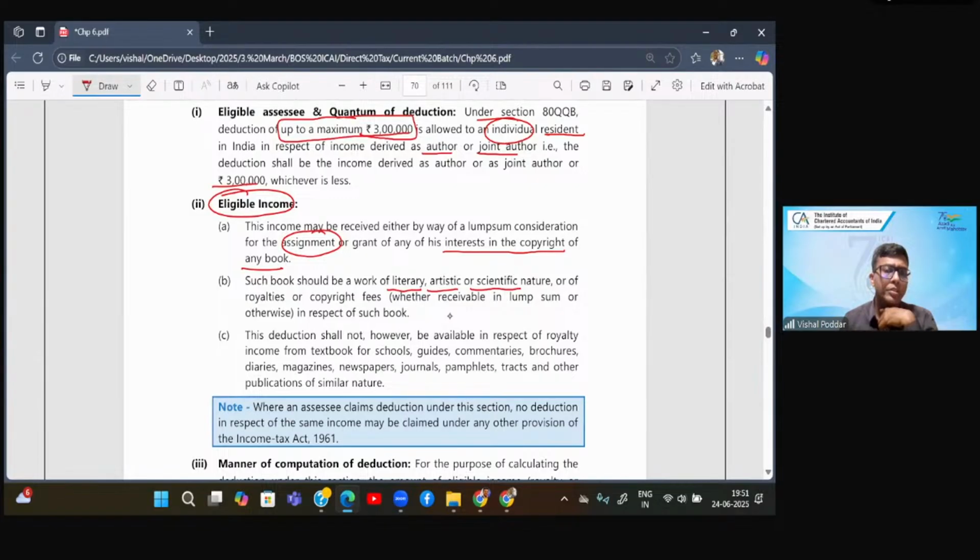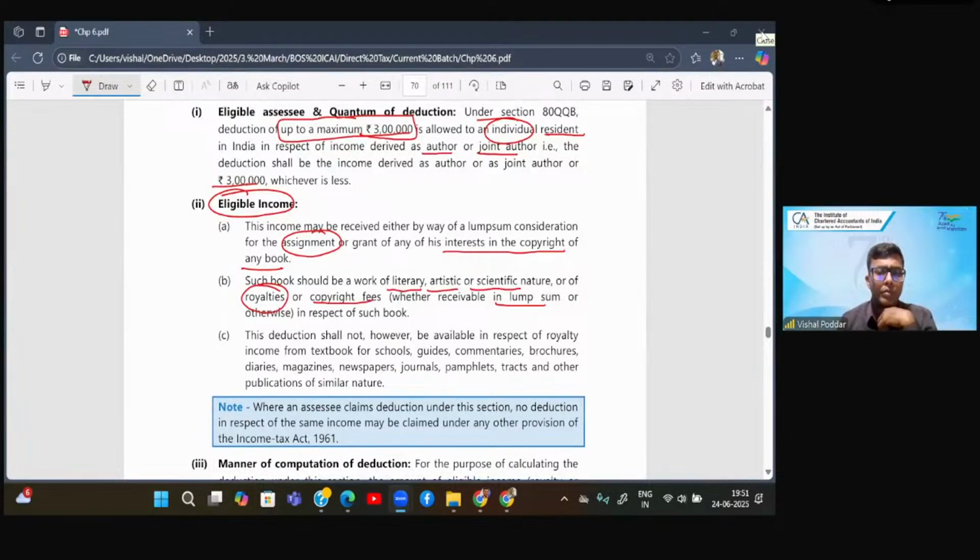Then what is the nature of income? Nature is the royalty or the copyright fees, which may be given lump sum, that is one payment, or it may be, as we discussed, a percentage of the value of the book. Now, this deduction shall not be available in respect of royalty for textbooks.